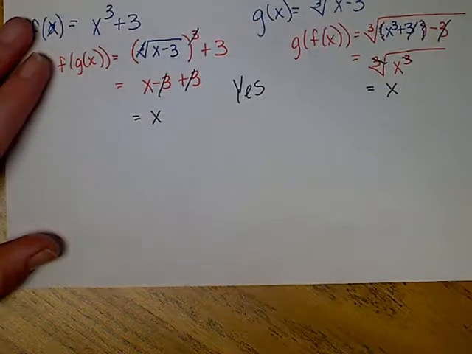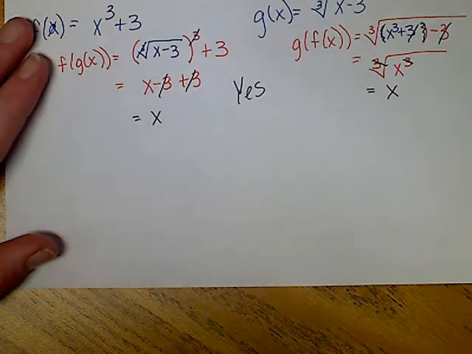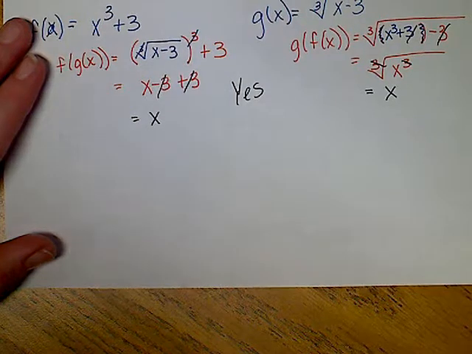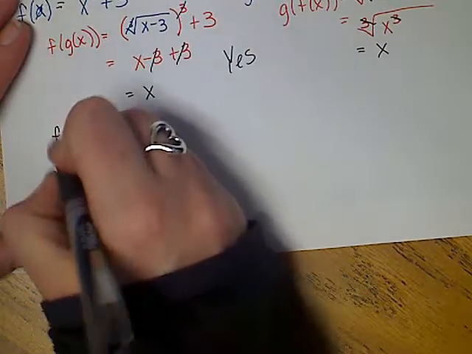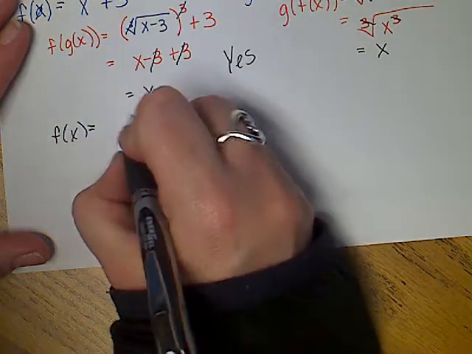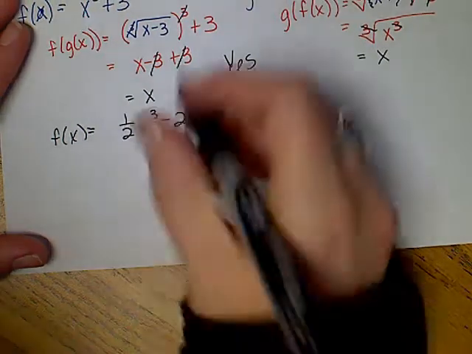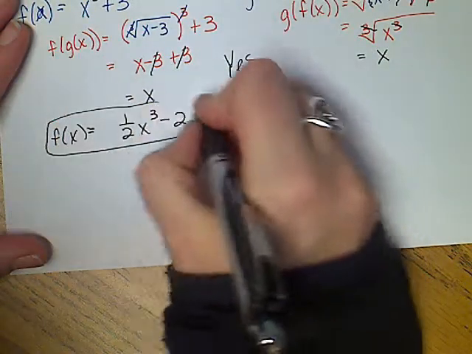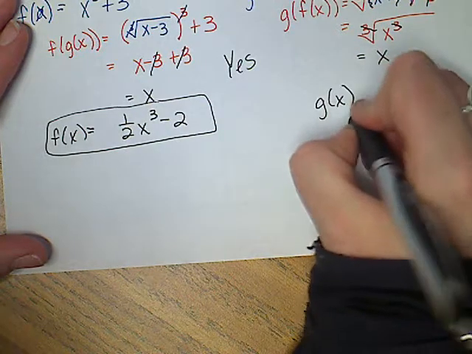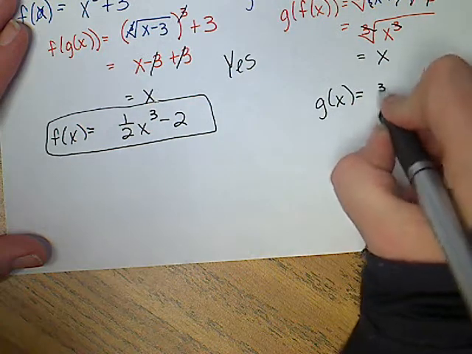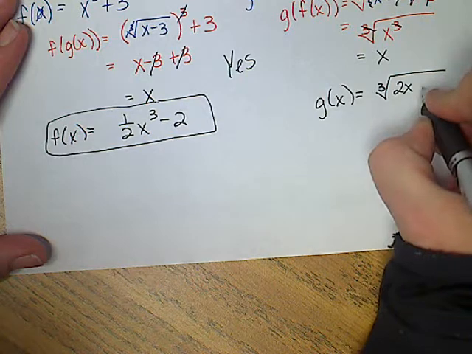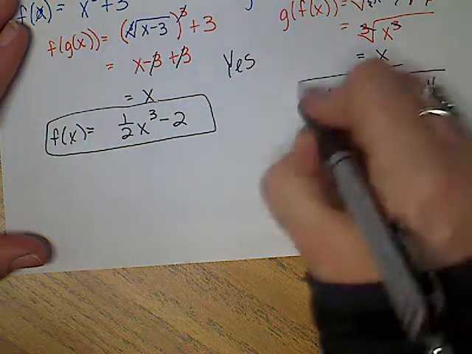The last example that we're going to work, we're going to say f of x equals 1/2 x cubed minus 2. So we're working with this one so that you can see it. And g of x is going to be the cube root of 2x plus 4.